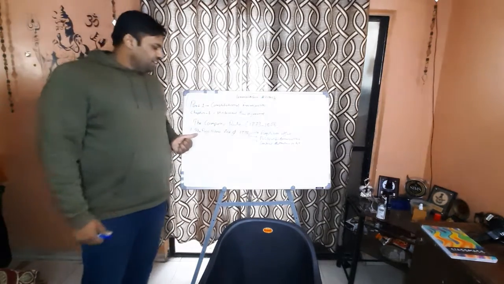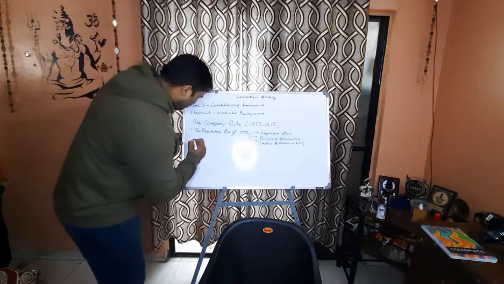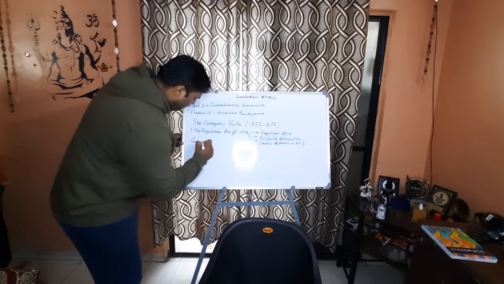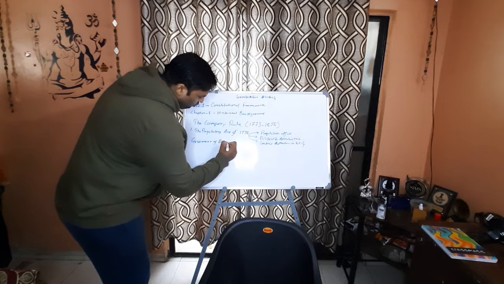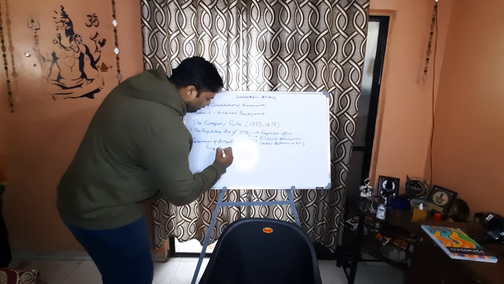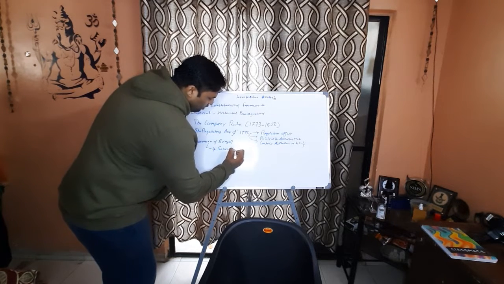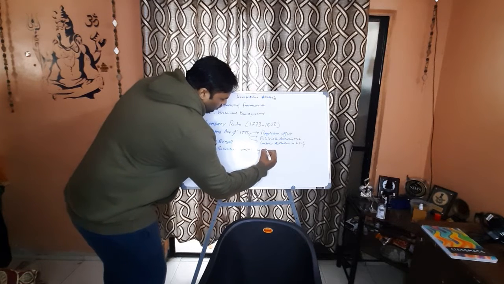The first significant feature was that the Governor of Bengal was made the Governor General of Bengal.